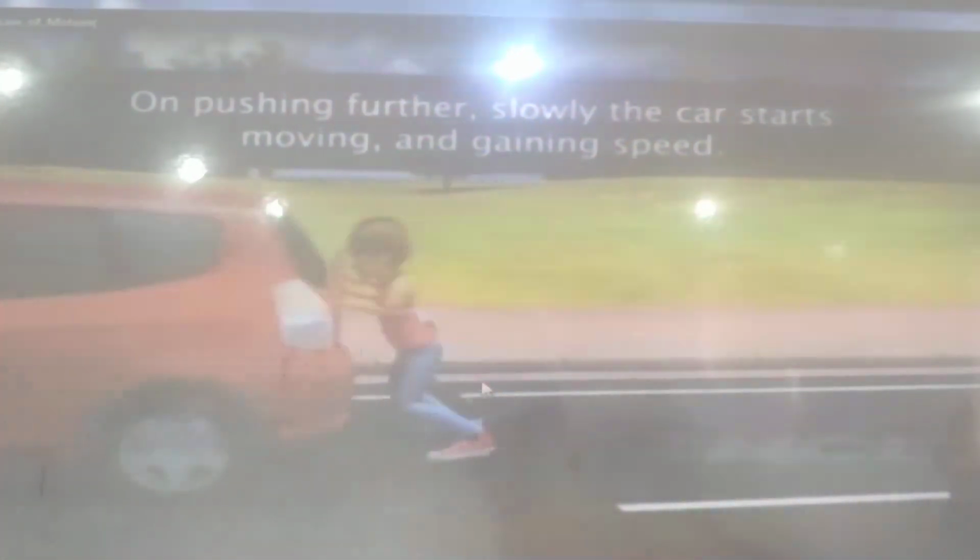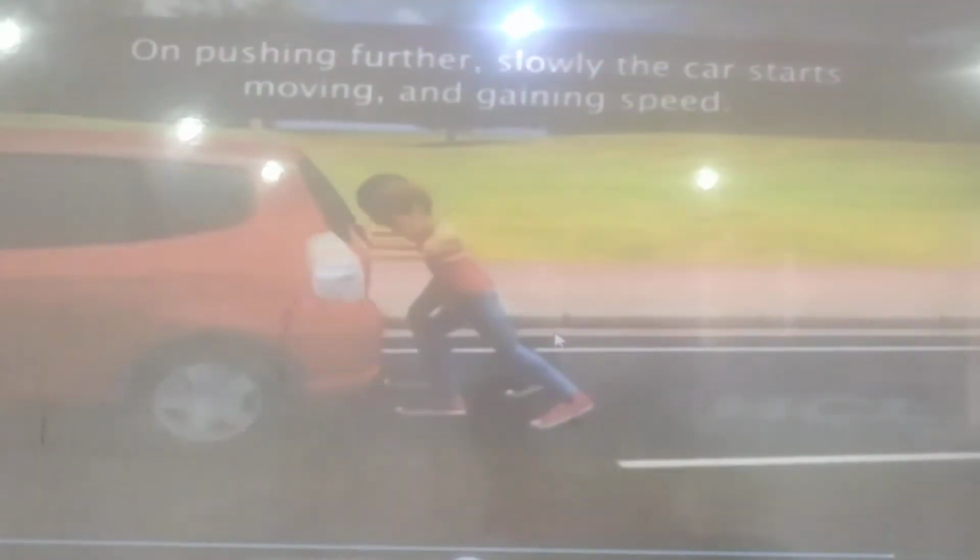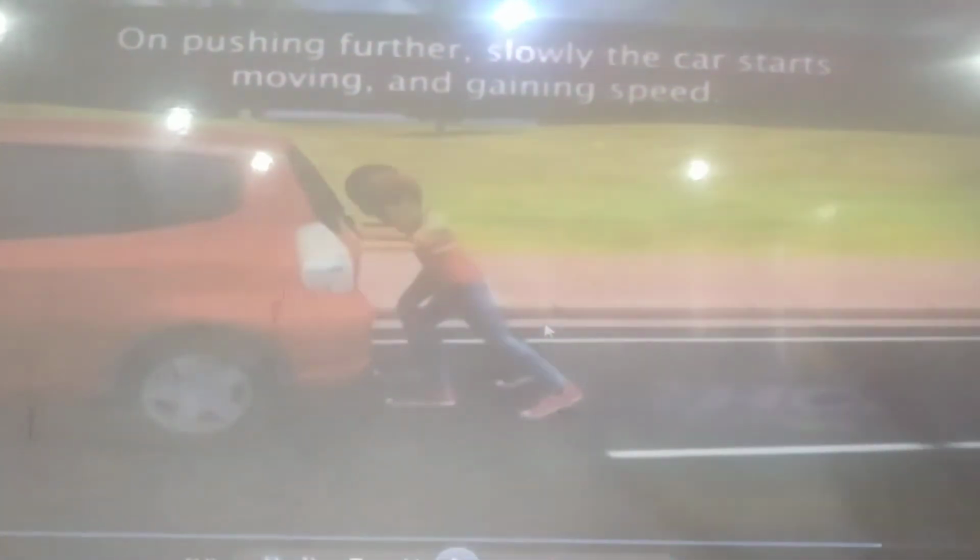Now coming to an example. Here two boys are pushing a car. They are unable to move it because the force that they are applying is quite less compared to the force that is required to move the car. That is not sufficient to move the car, that's why the car is not moving. But when they apply more force, what happens? On pushing further, we have seen that slowly the car starts moving and gaining speed.